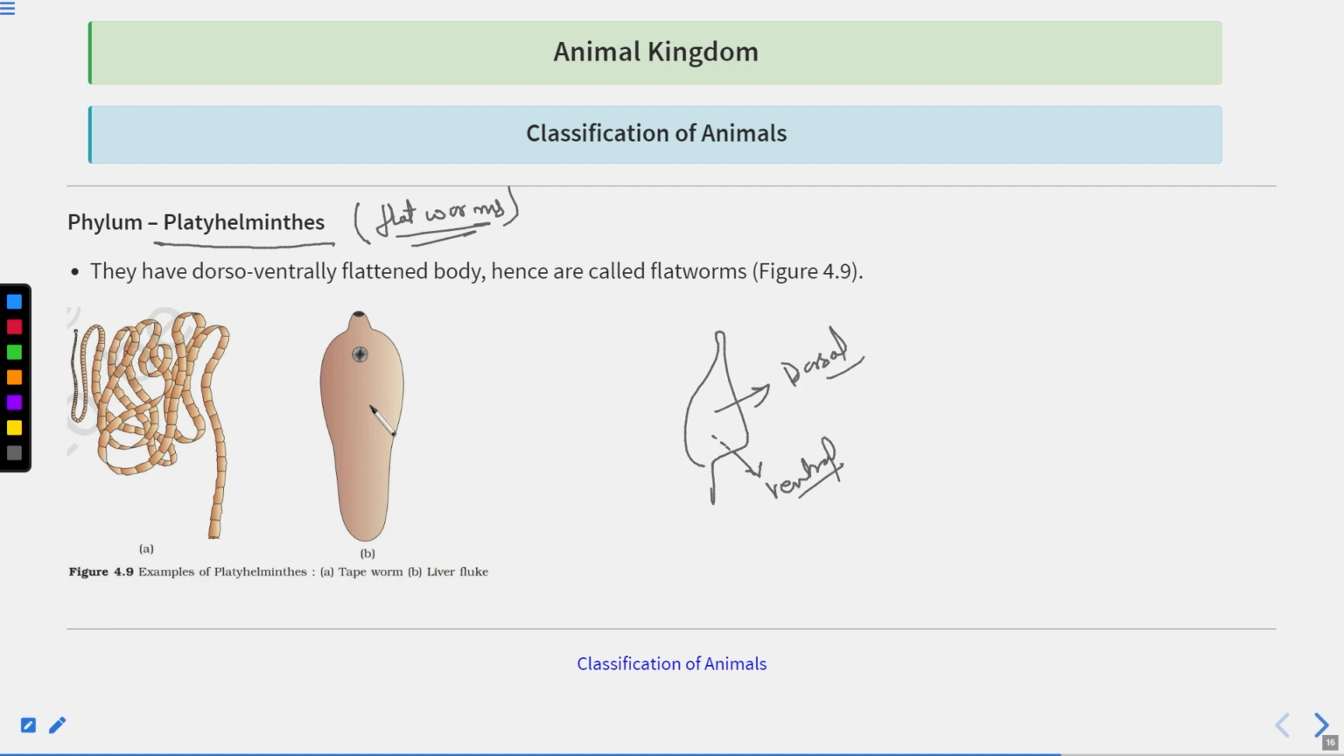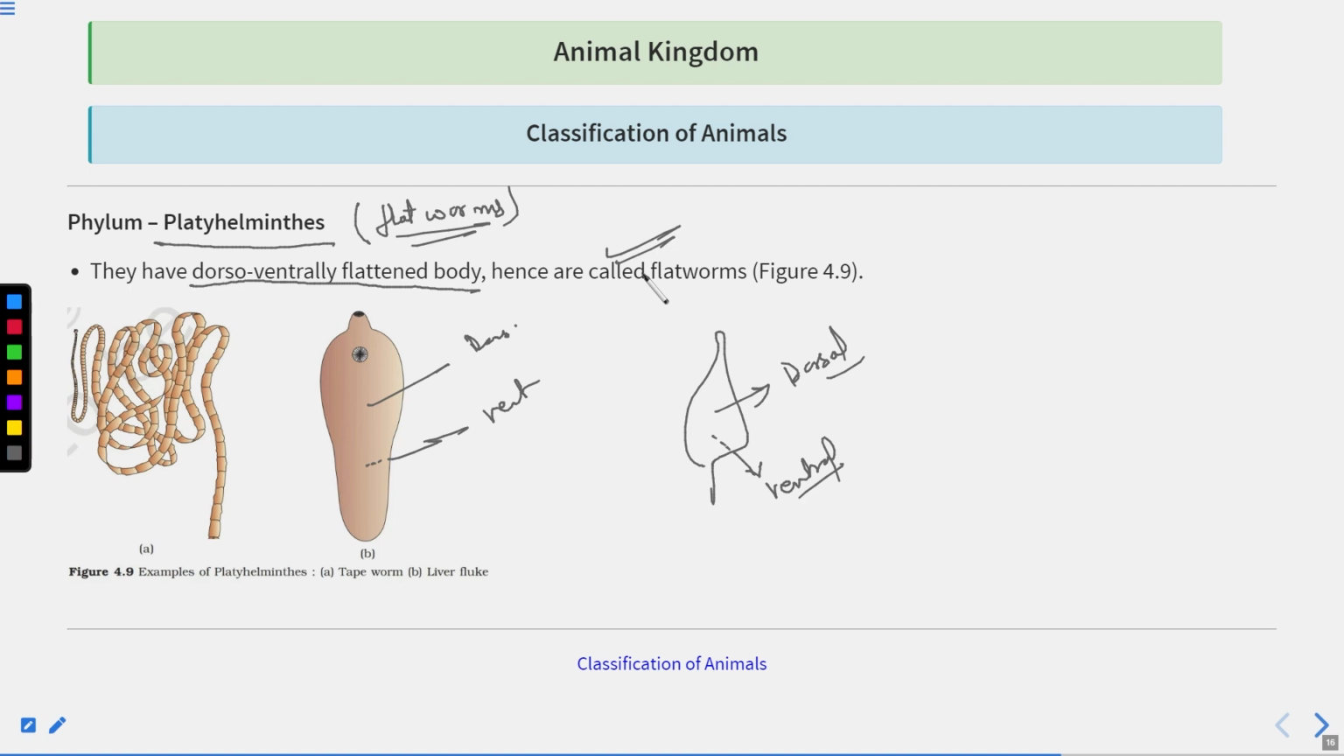In the same way, in the case of flatworms, or the Platyhelminthes, they have a dorsal surface and a ventral surface. That is why it is written here, dorso-ventrally flattened body. The upper one is the dorsal and the lower one is the ventral surface, and hence they are known as flatworms.